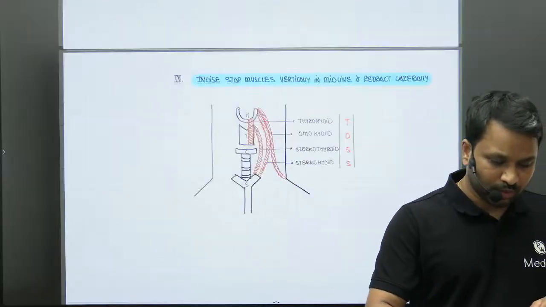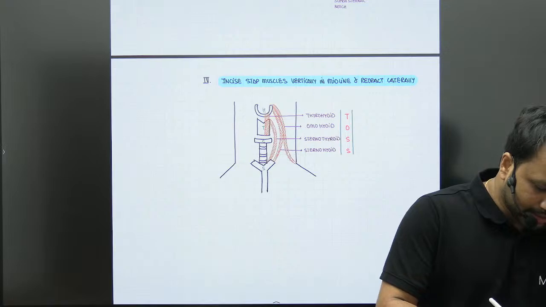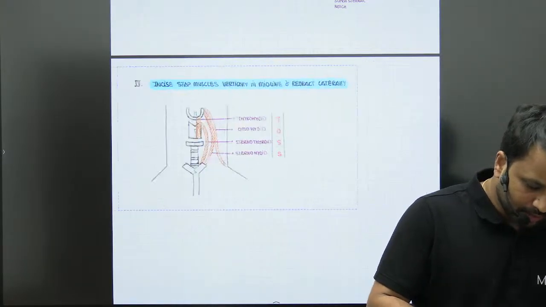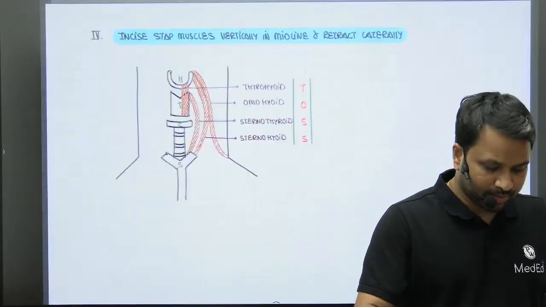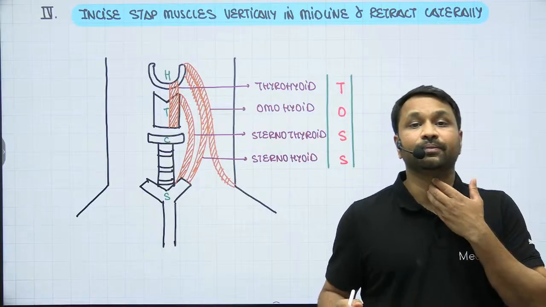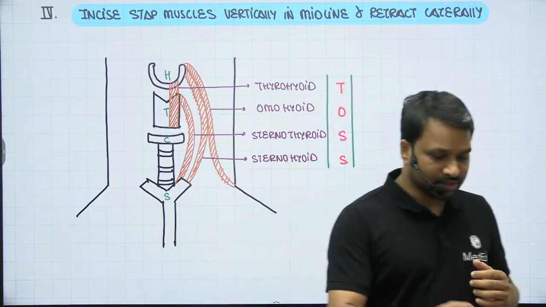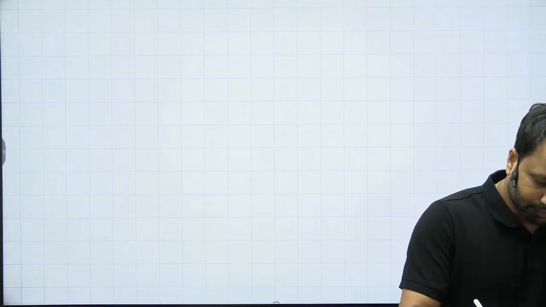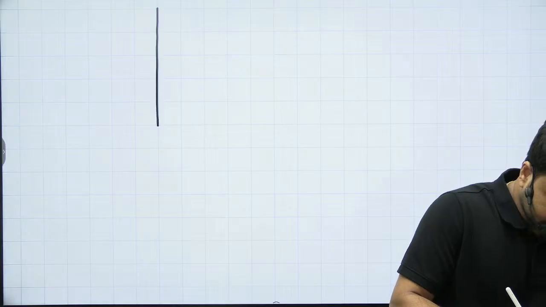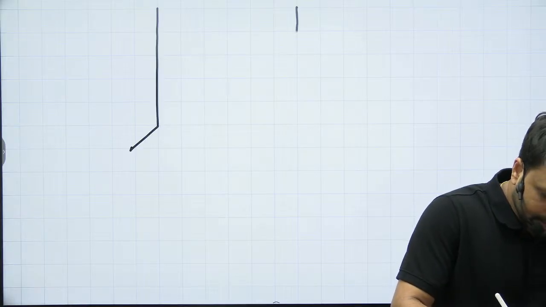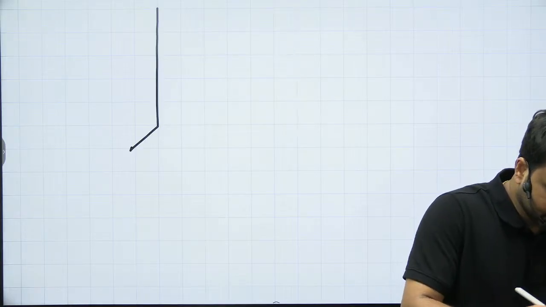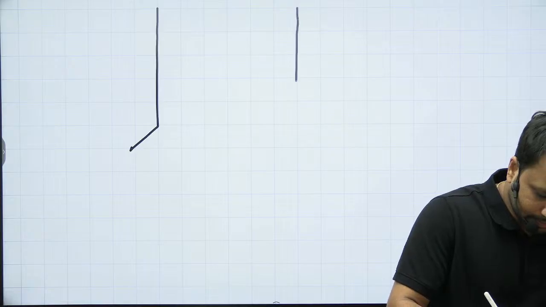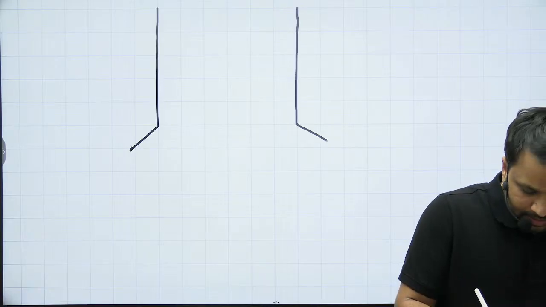So what we are going to do is incise the strap muscles in the midline. Now, once you incise the strap muscles, how does it look? If I give you a graphical depiction, you take this as the representation.